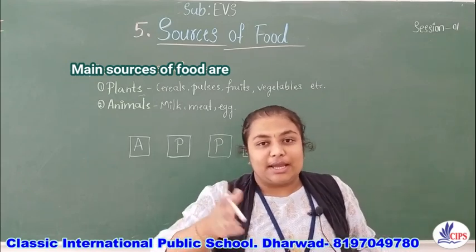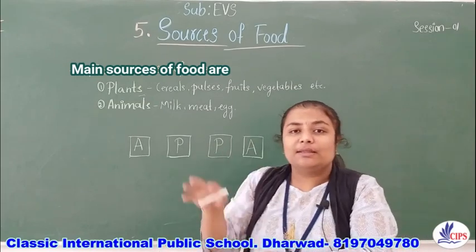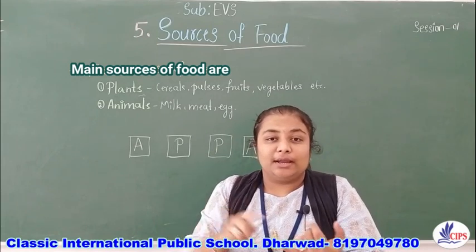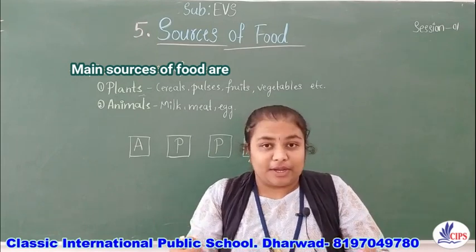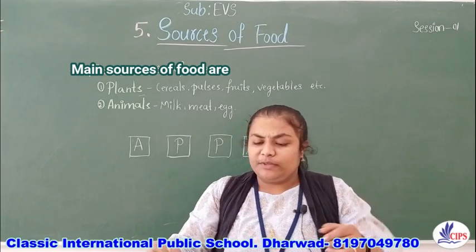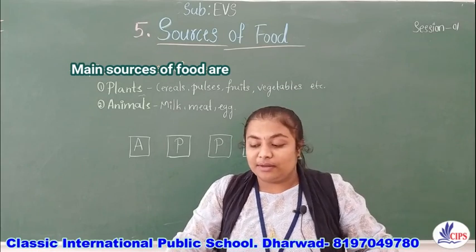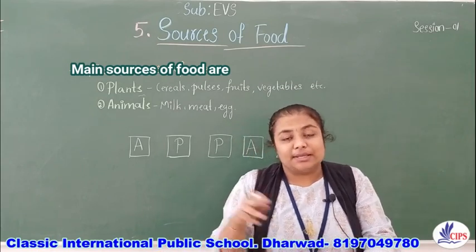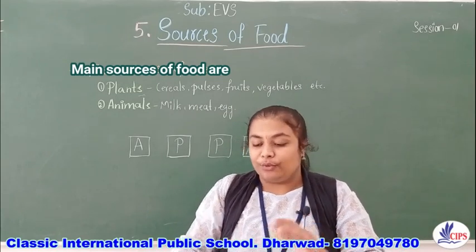We use some as cereals and some as pulses. These are the main food, like rotis and chapatis, and they give a lot of energy. In the picture, the first one is maize, then arhar dal and rajma. These are the cereals and pulses we use as main food.